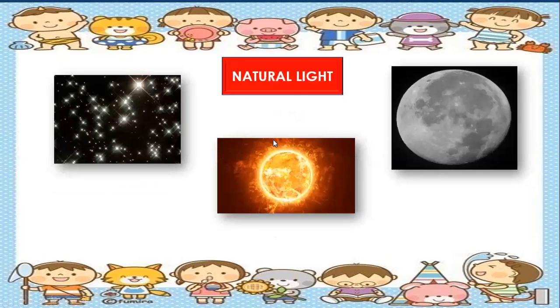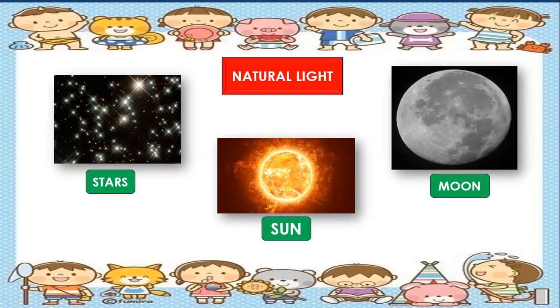Okay, so these are examples of natural light. So we have here stars, we have sun, and we have moon. So these three are the examples of natural light. One more time. Stars, sun, and moon. So these are examples of natural light.